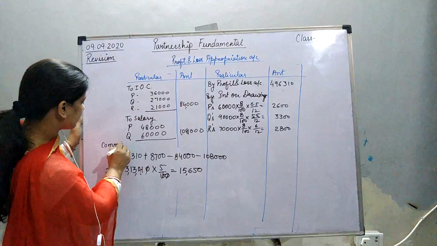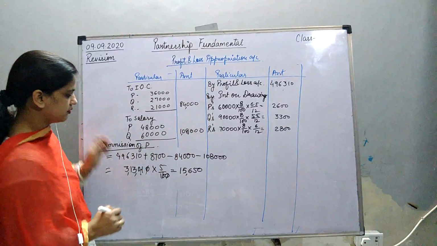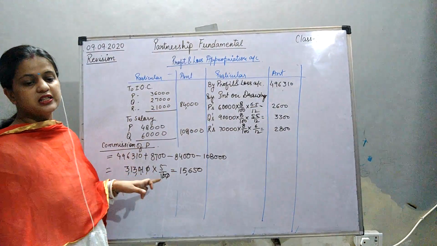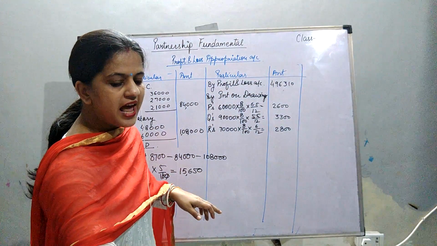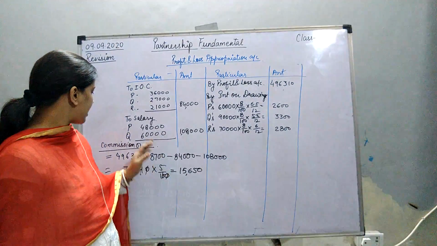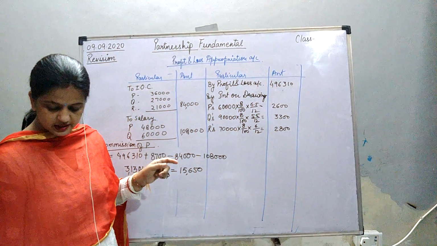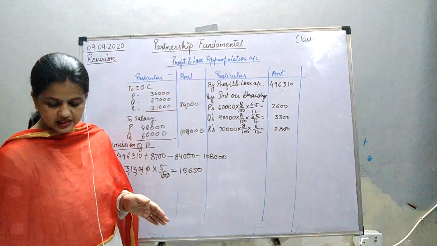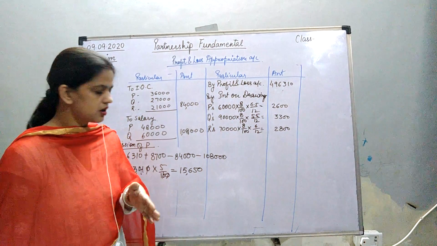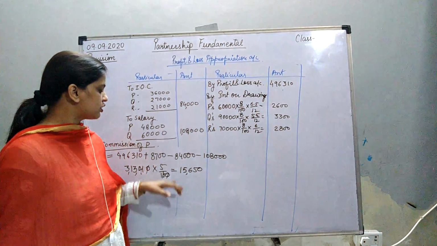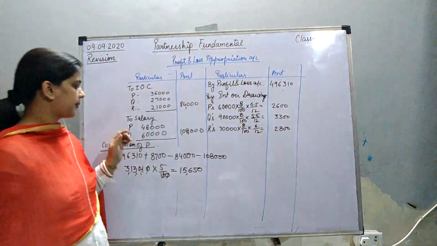Please make your workings clearly. Commission of P we have calculated because it is given that it is before charging, so we have done 5 by 100. And see, in your next point, when you are doing the Q's commission, it is written that you have to consider it after charging, after considering the salary, interest and all the commissions. So this is after charging commission, so you will add 5 in 100, that 5 upon 105 will come in this. Have you done?